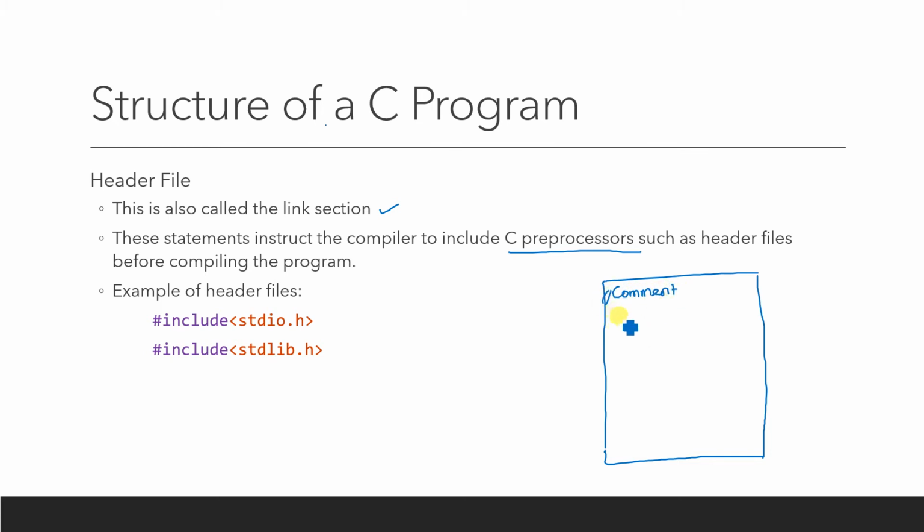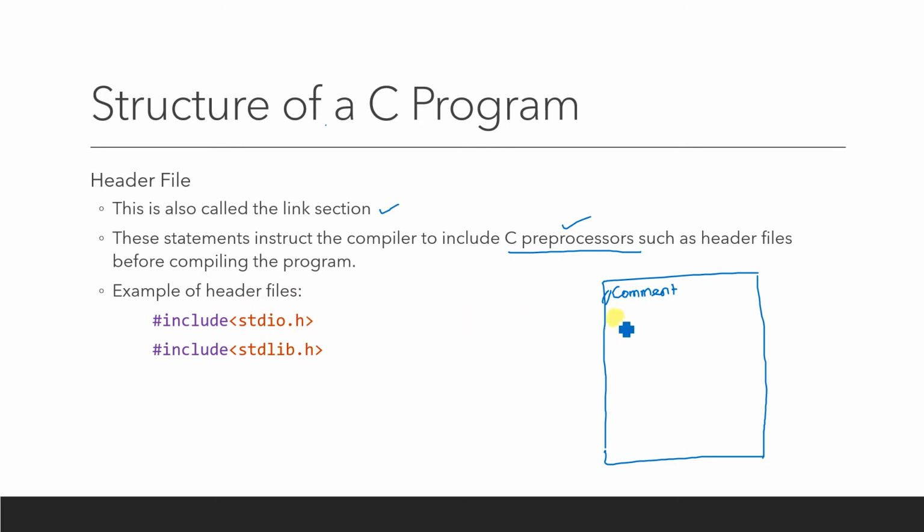After that, you have to include the library files, sometimes called preprocessors. Preprocessor means all the content of these files has already been executed, and you don't need to compile or execute that part. These things have to be linked to your program code.